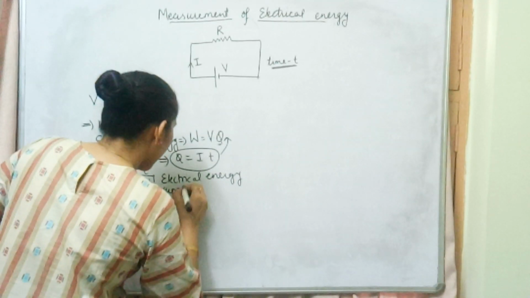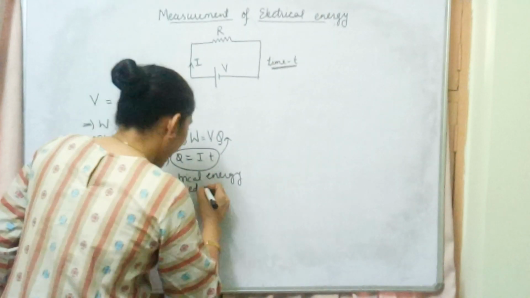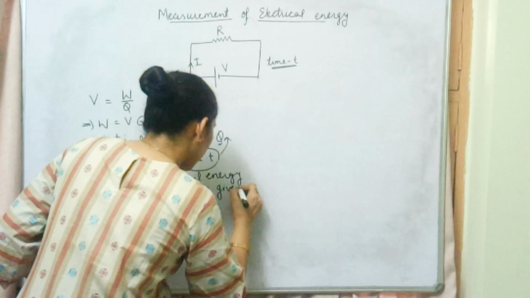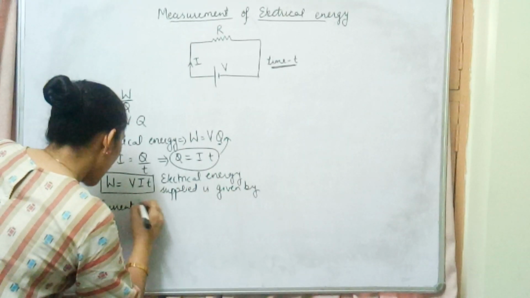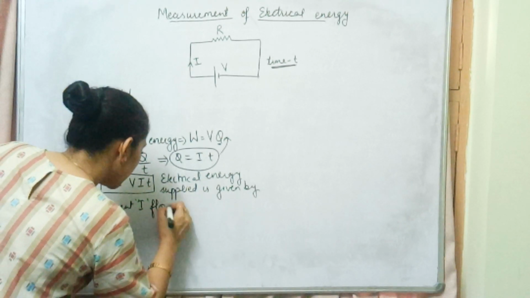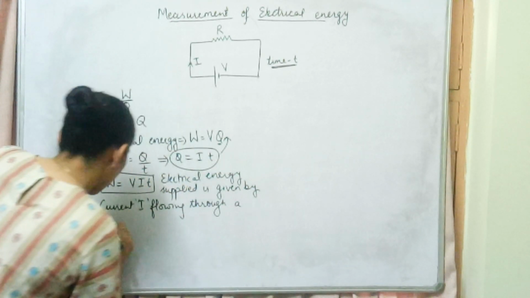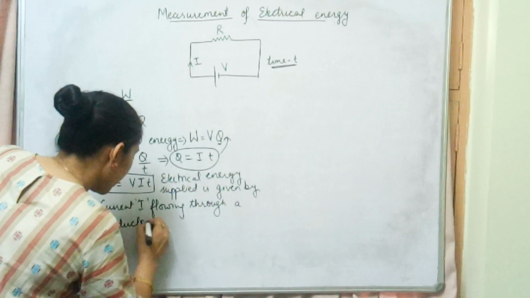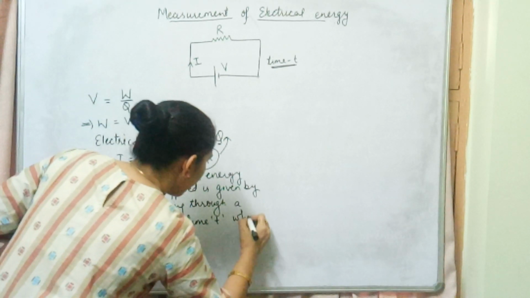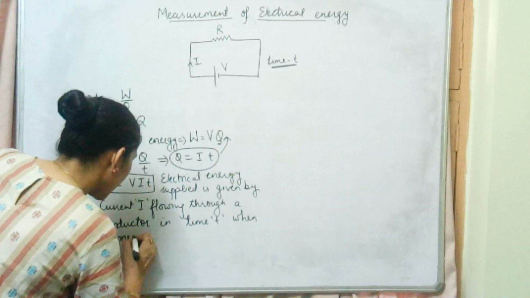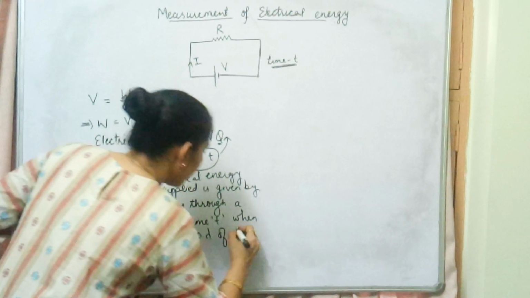Electrical energy supplied is given by the current I flowing through a conductor in time t when connected to a potential difference of V. I am writing this statement because the same statement is not given in your book.